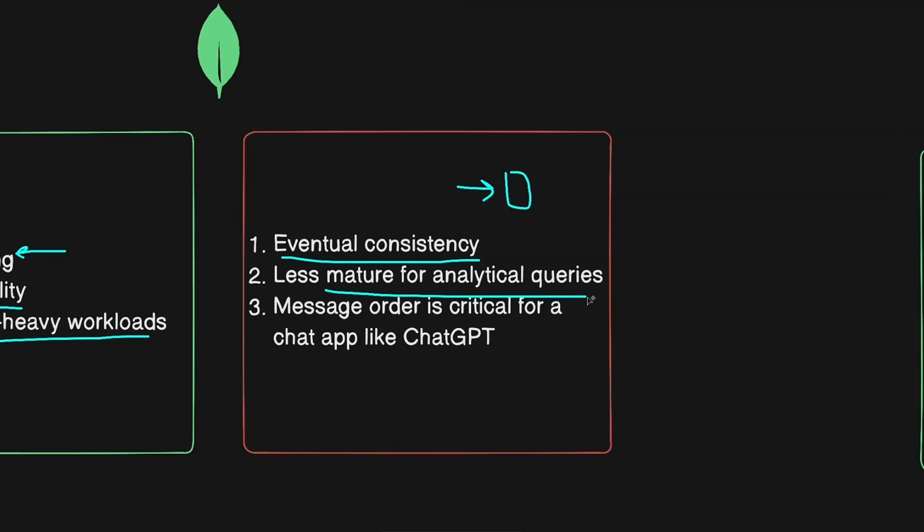It is also less mature for complex queries. If you want to run complex joins or aggregations, that is where SQL's query planner is decades more sophisticated than MongoDB's. And the other point which I also touched on, which is the message order, is very critical for this system. You can't have messages out of order in the conversation. These combined are the reasons why you can't go with MongoDB for this case. Of course you can, but it's not the most efficient solution here.